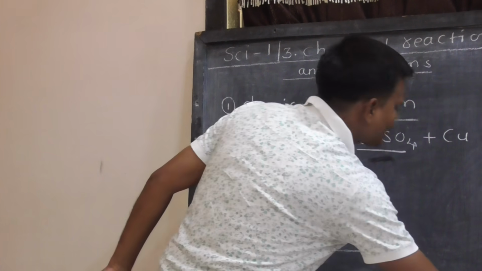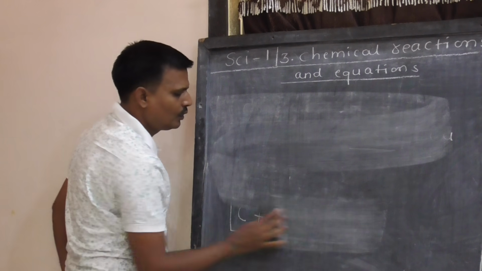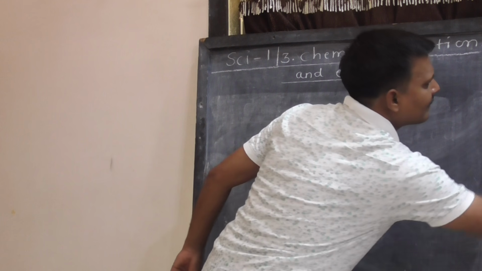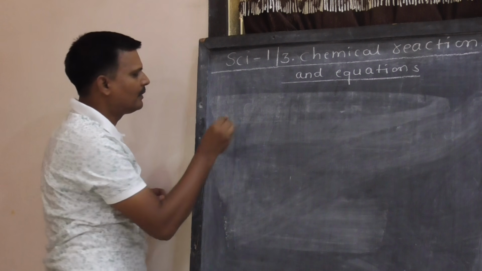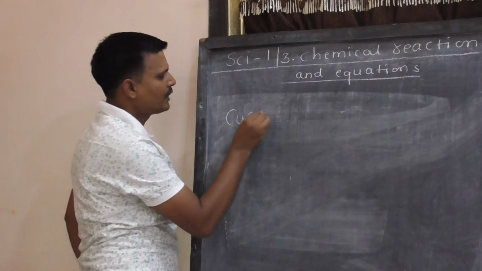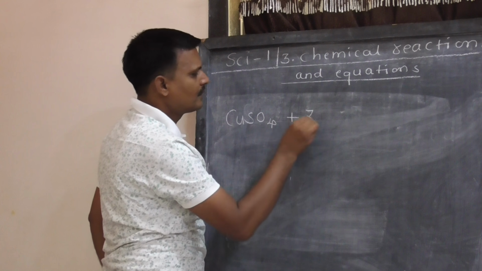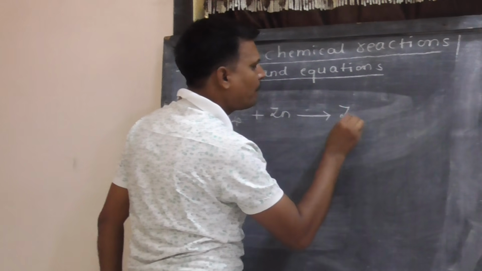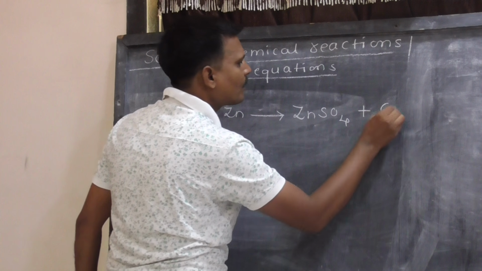Now next, topic number 2. Again, we will take the same example. CuSO4 copper sulfate plus Zn zinc forms zinc sulfate plus copper.